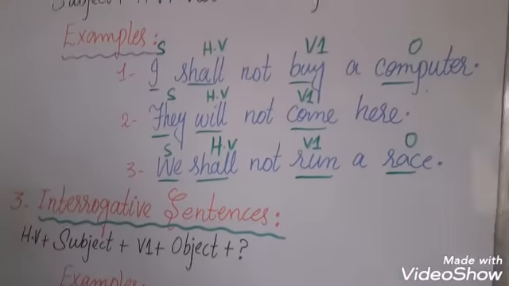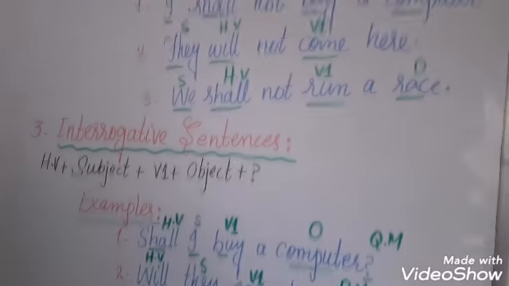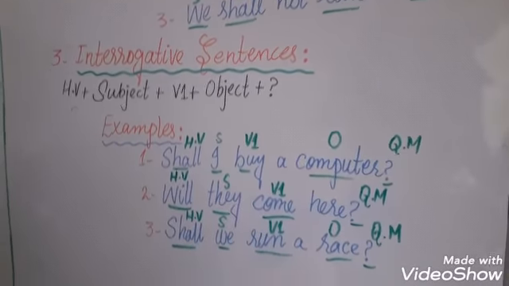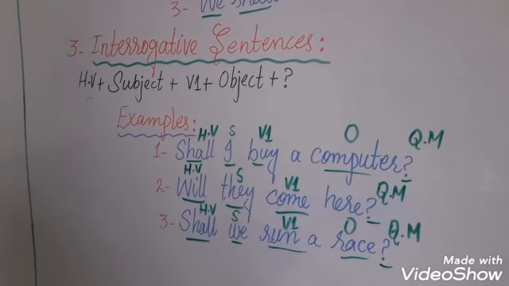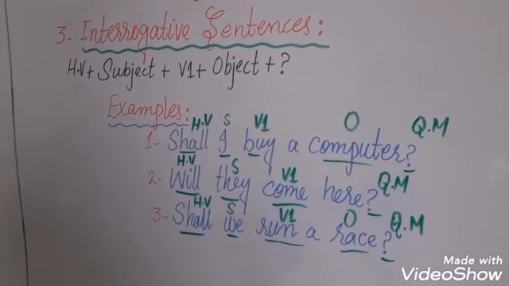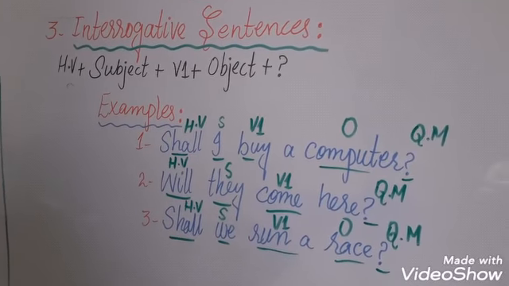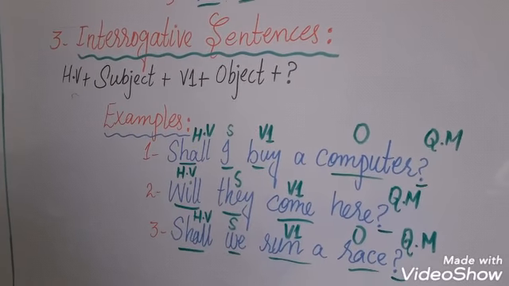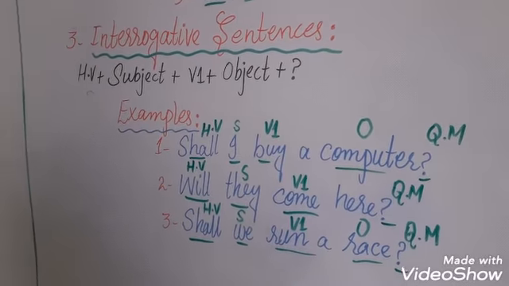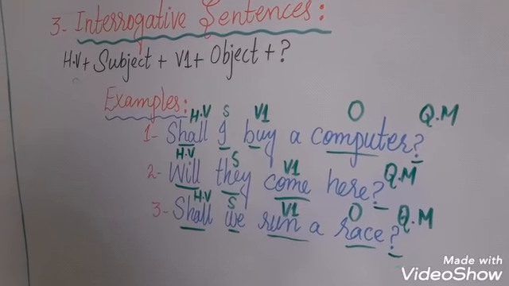These were negative sentences. Now we move towards interrogative sentences. The structure of interrogative sentences is that helping verb will be used first of all, then subject, and then first form of verb, and then object. In the last, we shall apply question mark.